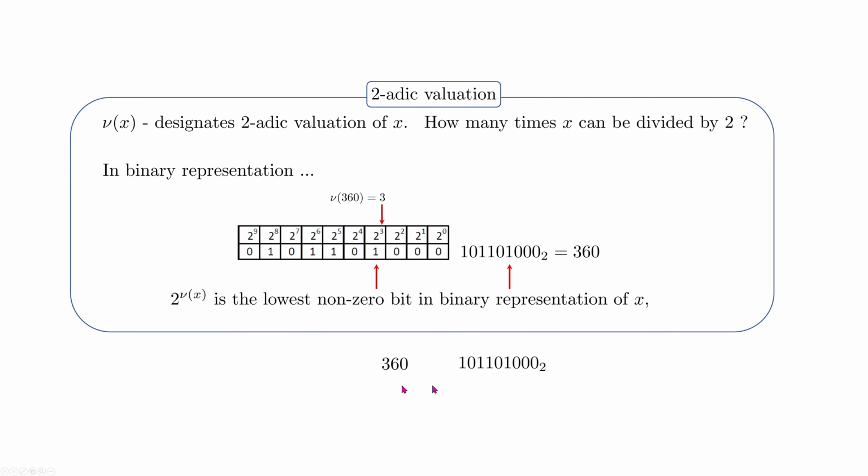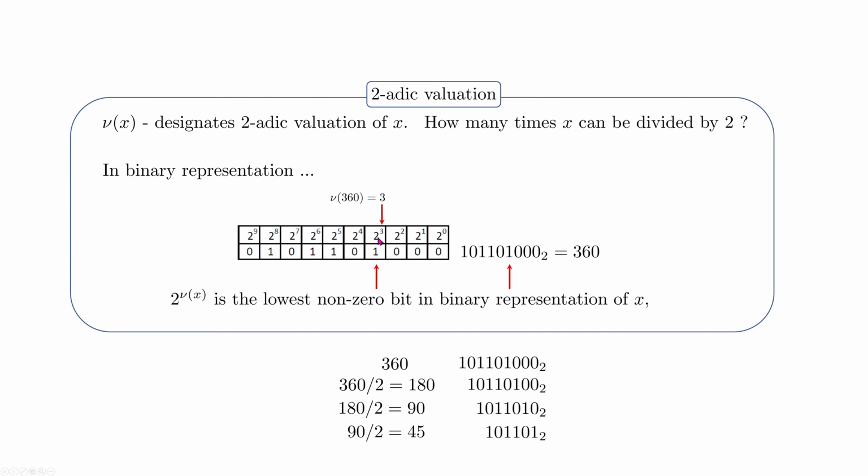Have a look here, 360 and its binary representation, and we are dividing it by 2, which is 180, and binary representation again, by 2, which is 90, and last time by 2 we've got 45, and we are not able to divide it within natural numbers by 2 anymore. Here we have this 360 and its binary notation. As you can see, the two-adic valuation of 360 is 3.